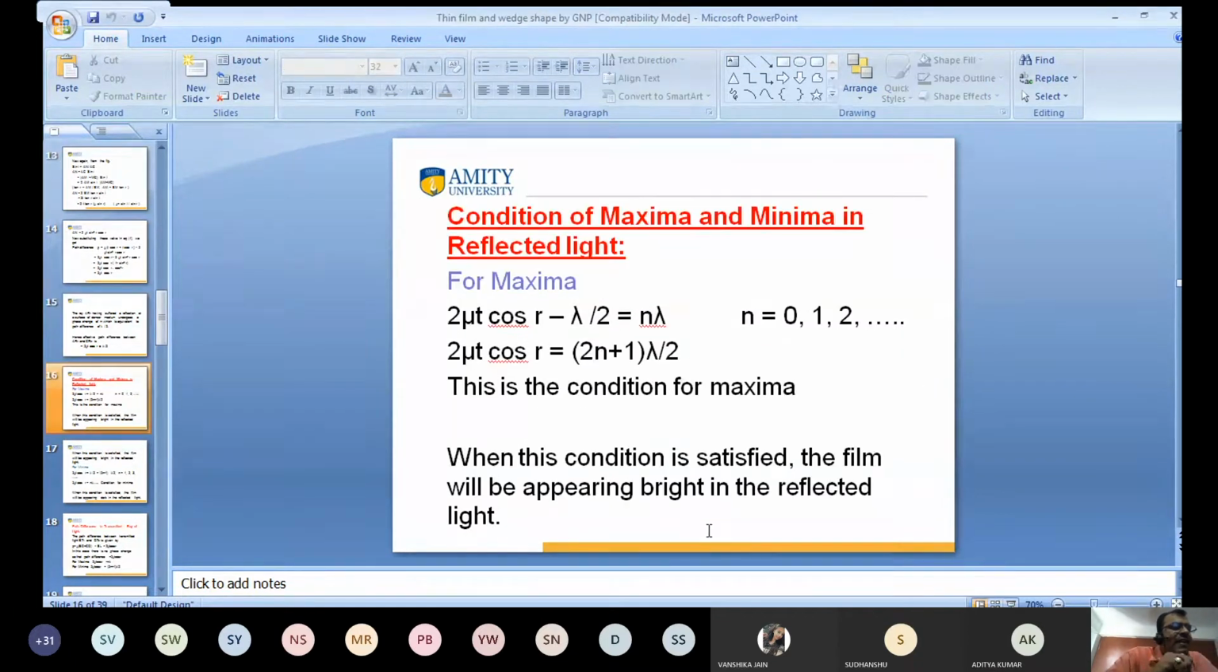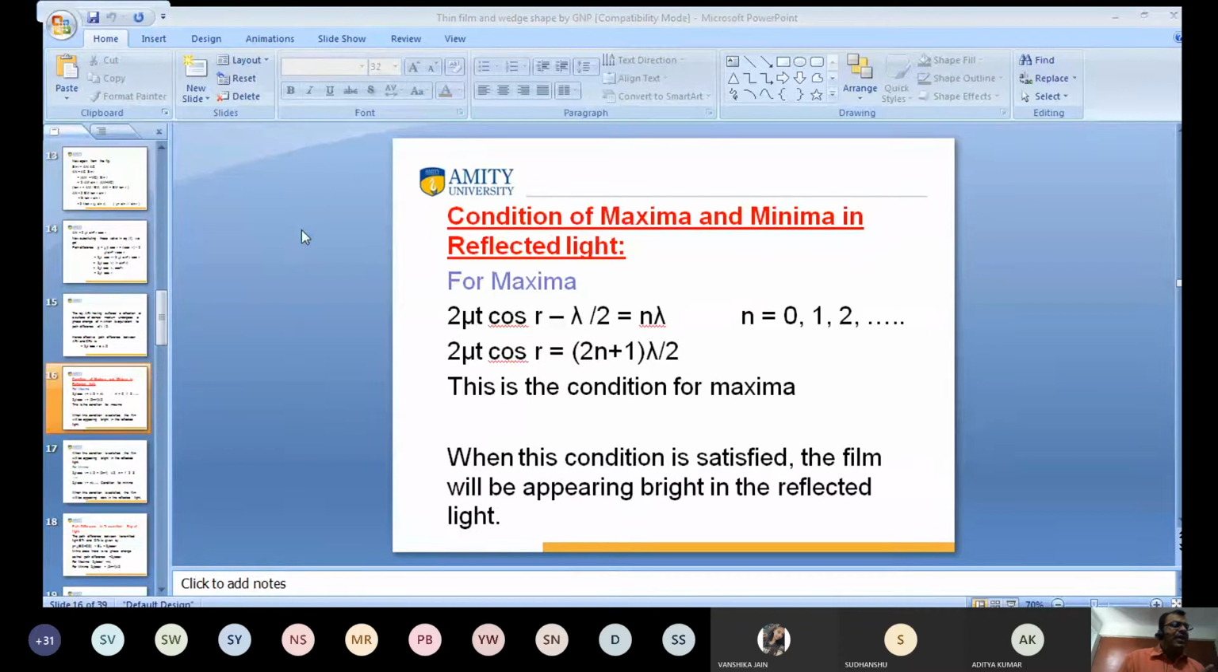I want to calculate the condition for maxima and minima. I already told you that interference in thin film is taken by two conditions: by the reflected ray of light, and we also discuss the transmitted ray of light. I want to discuss the reflected ray in detail, and the same thing happens in the transmitted ray. So, the condition of maxima and minima in the reflected ray of light.